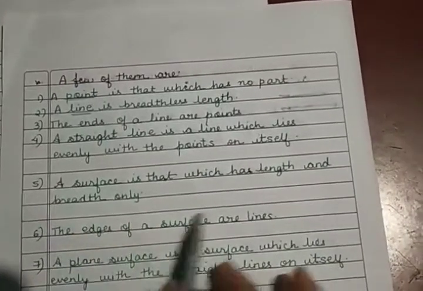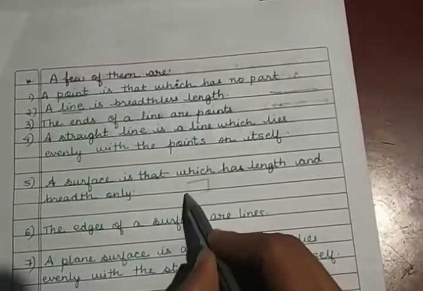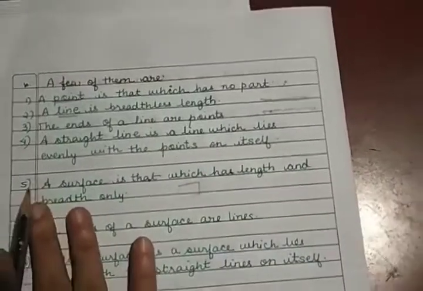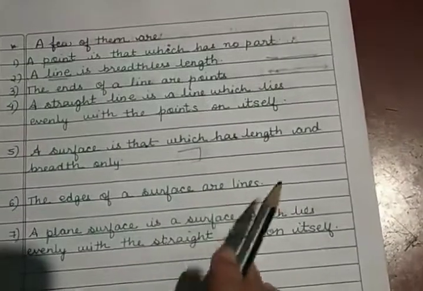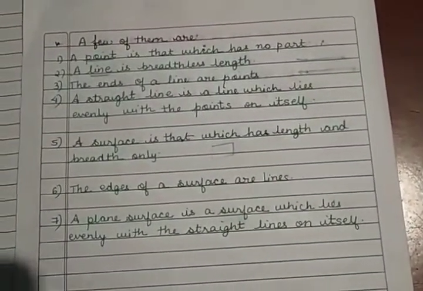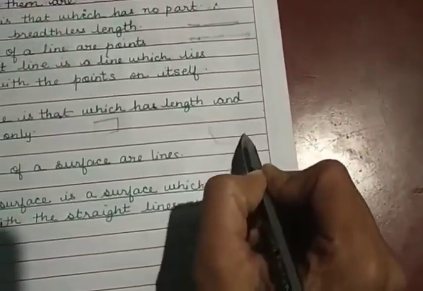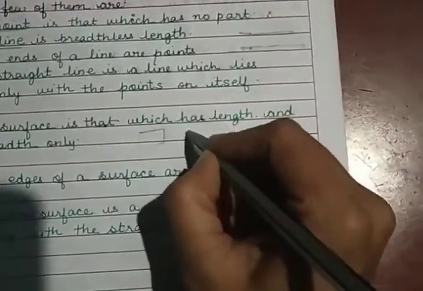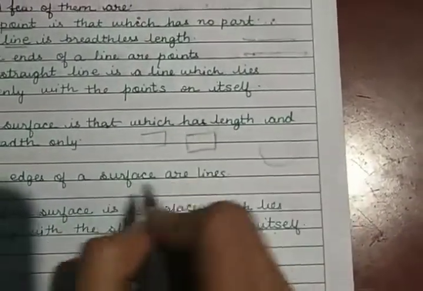So a surface is something which will have only length and breadth. It will not have any other dimensions. This is what the fifth definition says. The sixth one says, the edges of a surface are lines. Edges of a surface are nothing but boundaries. If you take any regular surface, it has length and breadth, and the edges, the length and breadth, will all be lines.